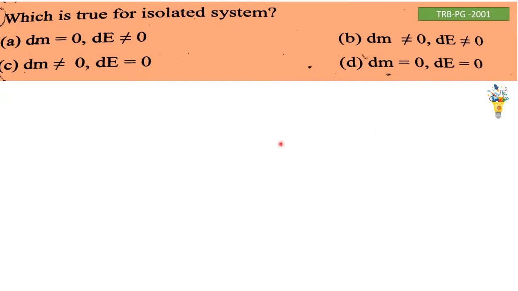The true statement about the isolated system. Before entering into the isolated system, there are three types of systems: open system, closed system, and isolated system. So it is a very fundamental level question.